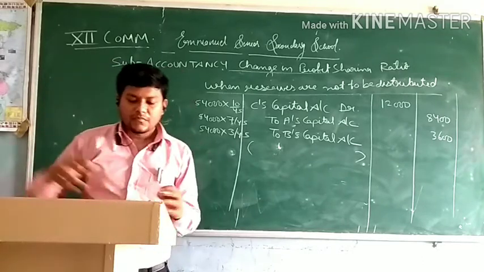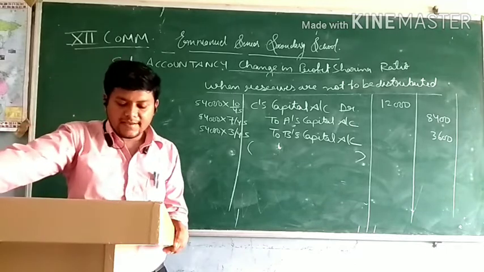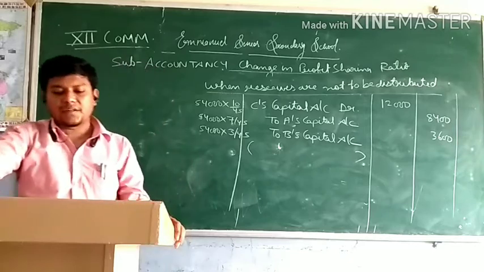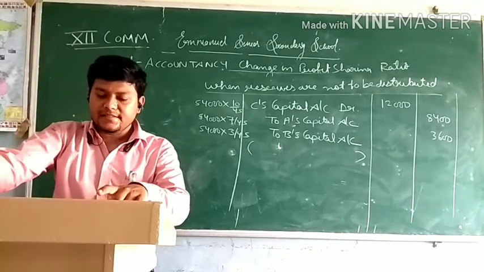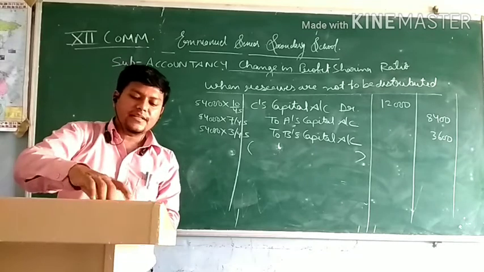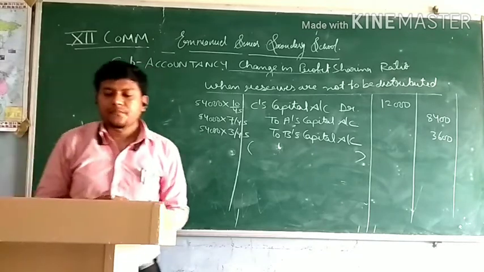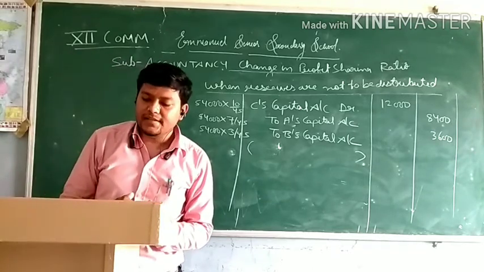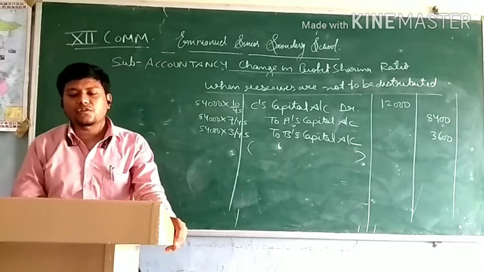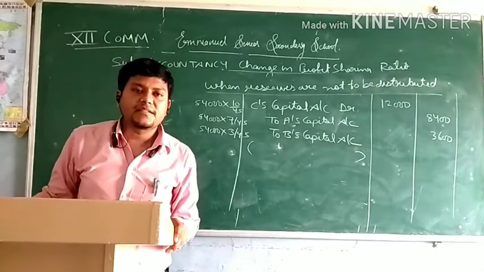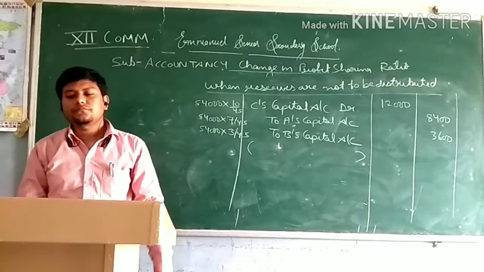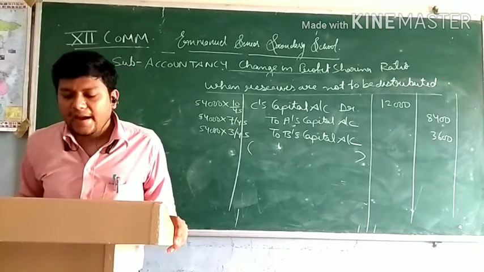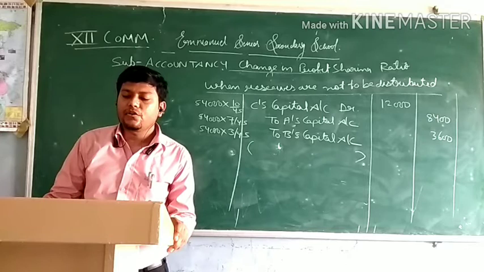Now question number 30, we have the balance of P&L account. In question number 31, we have two balances. Question number 30 you have to do yourself. Question number 30 is your homework. Question number 31, we have two types of balances. First is profit and loss account and second is advertisement suspense account. Profit and loss account rupees 24,000 and advertisement suspense account rupees 12,000.